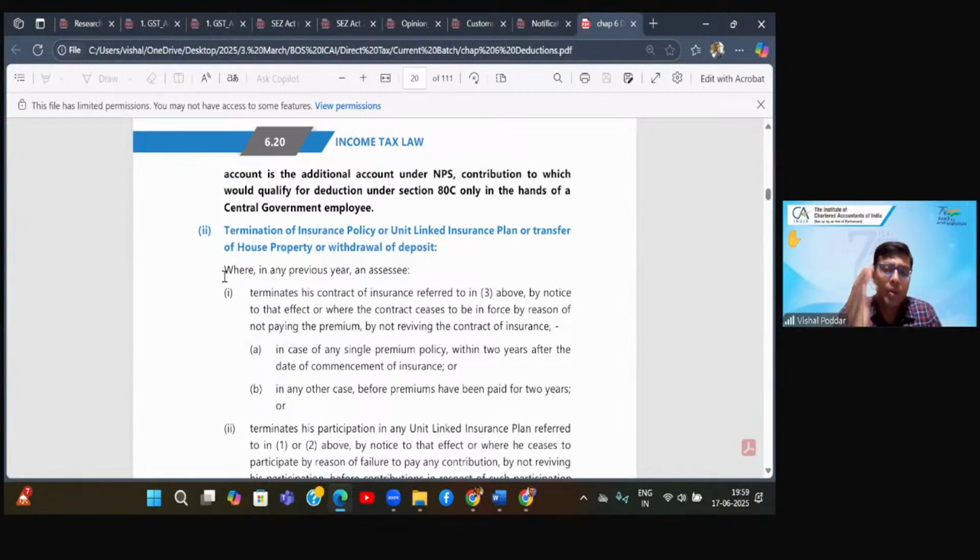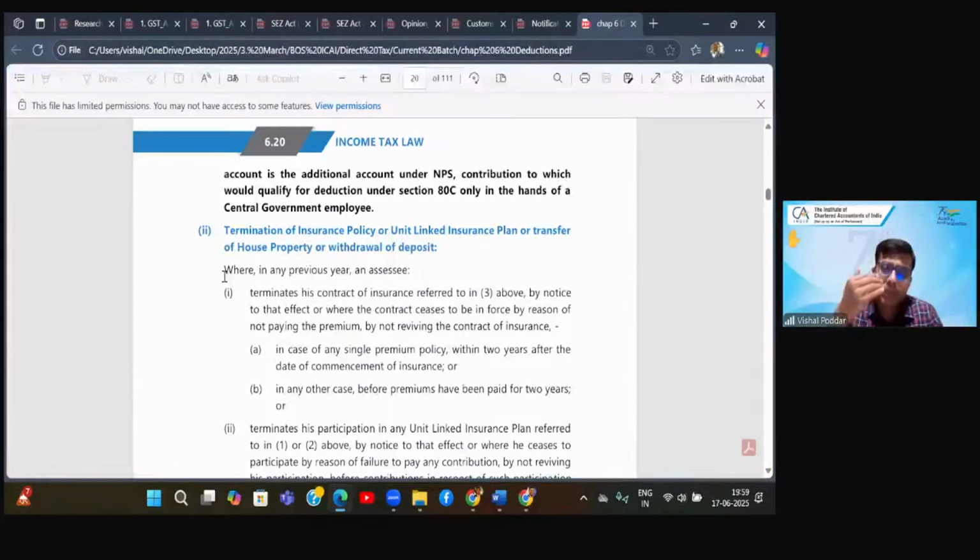So, if I withdraw my money before the minimum period given over here, now please understand, since it is your own money what you have deposited, getting back your own money is never taxable because that is never income. Getting back your own money cannot be taxable. Exceptions are there, but the general rule is that it is your own money. What can be taxable is only the excess. Here, if I'm getting back my money before the minimum time period, which we are going to study, they will ask me to reverse the deduction.